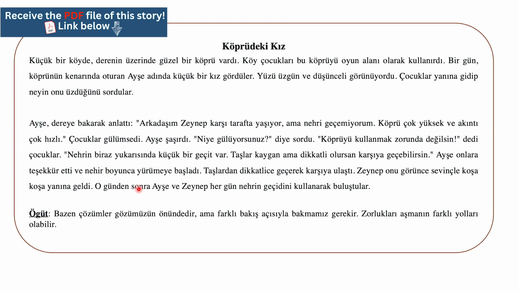O günden sonra, after that day, or we can translate it from that day on, Ayşe and Zeynep her gün, every day, nehrin geçidini kullanarak buluştular. So every day they met by using the river's passage, and that's it. So the meaning will be, from that day on, Ayşe and Zeynep met every day using the river passage.